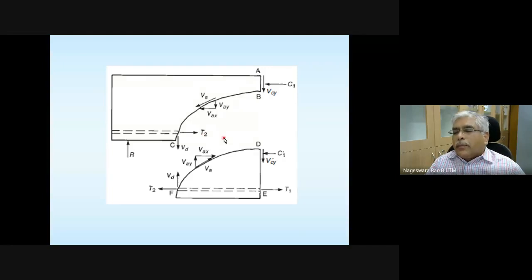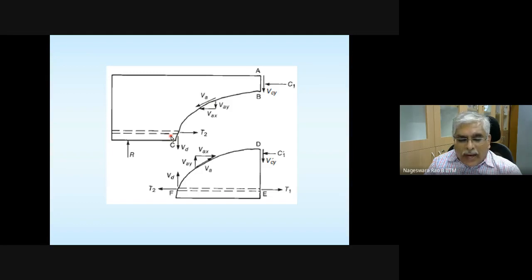Whatever tensile reinforcement or flexural reinforcement you provided is going to resist. So with this explanation, let me summarize. For a beam designed only with tensile or flexural reinforcement, the shear strength contribution is going to come from the uncracked concrete portion, aggregate interlock, and the tensile steel that is provided.